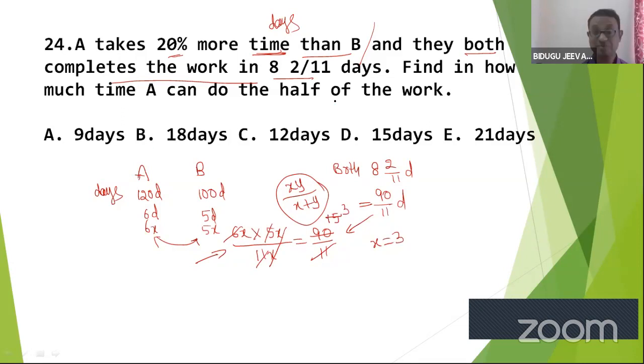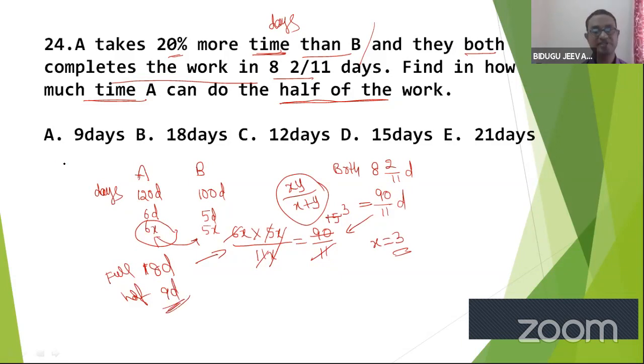What is the question? How much time? That means how many days A can do half of the work. First of all, A can do how many days? 6x. X is 3. That is 18 days to do full work. Now only half work. How many days? 9 days. Exactly. Answer is A. Hope it is clear. Following my point. Wonderful.